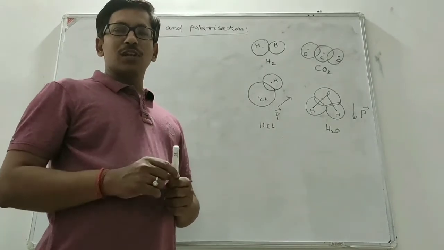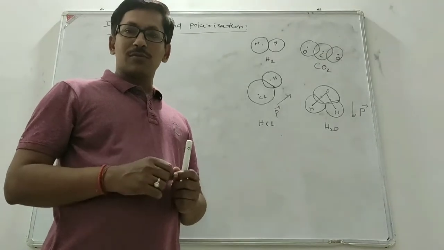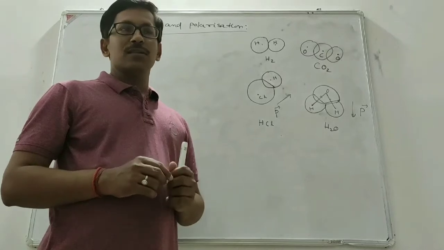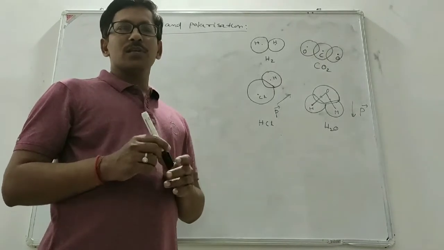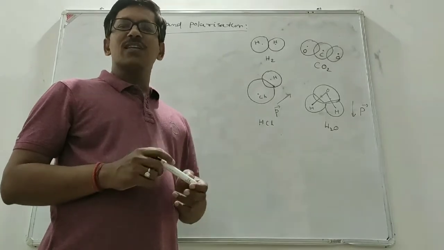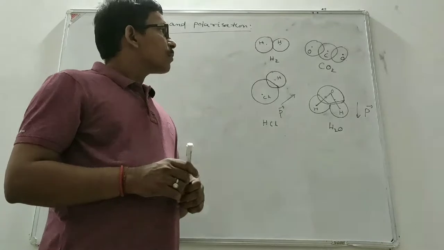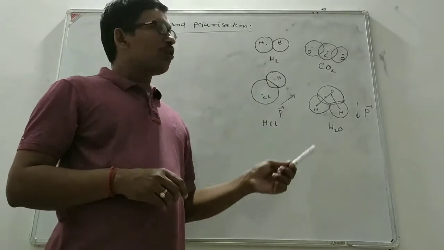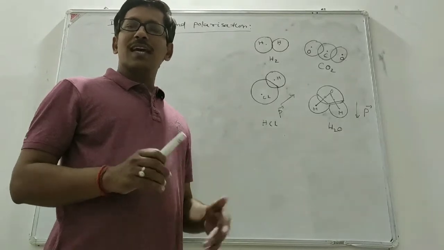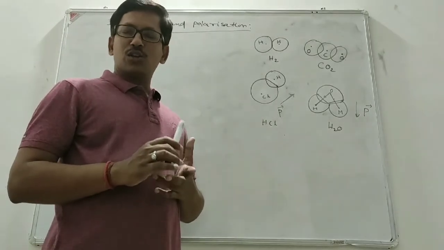Then what is a polar molecule? And what is a non-polar molecule? In a non-polar molecule, what happens? The center of the positive charges and the center of negative charges coincide. For example, the hydrogen molecule, oxygen molecule, carbon dioxide molecule. So, these are examples of non-polar dielectric or non-polar molecule.